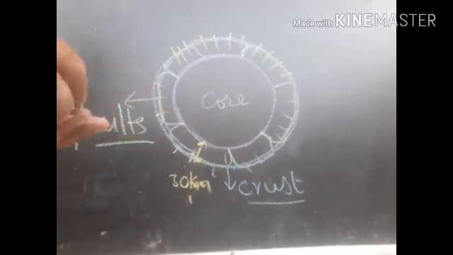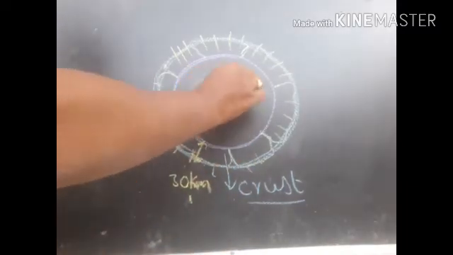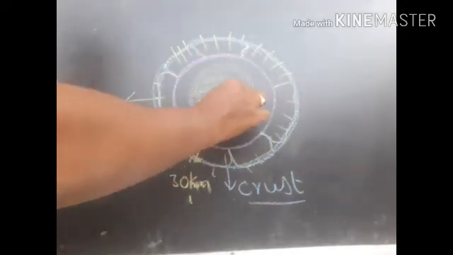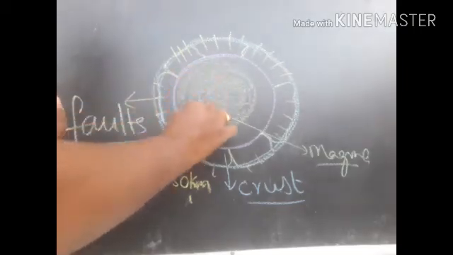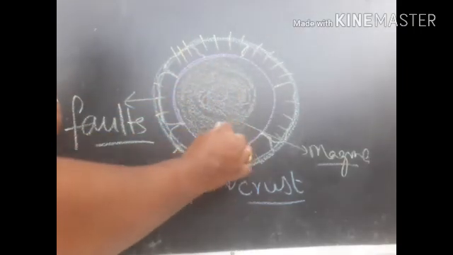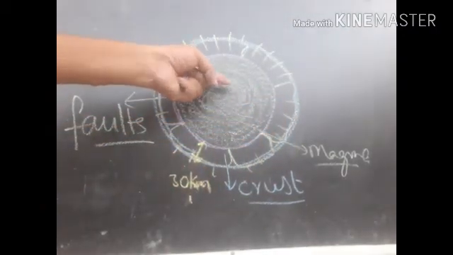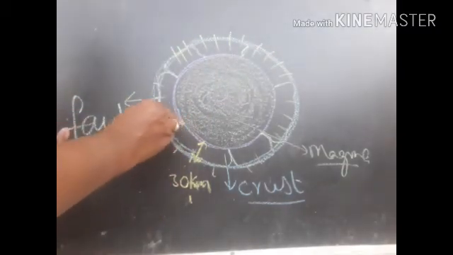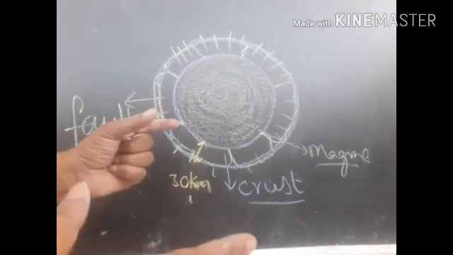And when you get into the inner core, the total inner core is a fireball actually. Totally it has a melting material called magma. This magma can even melt the rocks. So this melting material is present inside, and outside there are faults. These faults always float on the magma. So they are floating on magma.